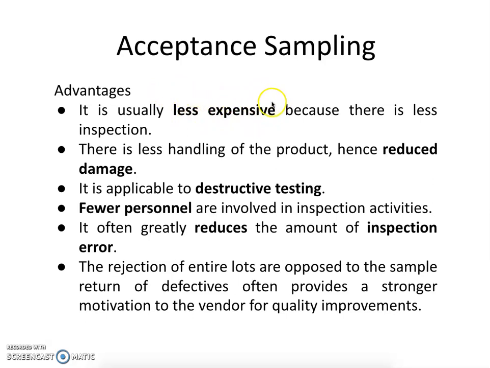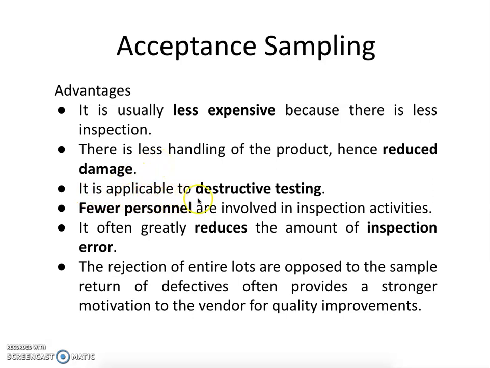So the procedure itself becomes less expensive, because we are drawing a limited number of representative samples and there is less inspection involved. There is less handling of the products, hence reduced damage. When going for acceptance sampling, we don't handle much of the products, intermediates or raw materials, so we can reduce the damage.